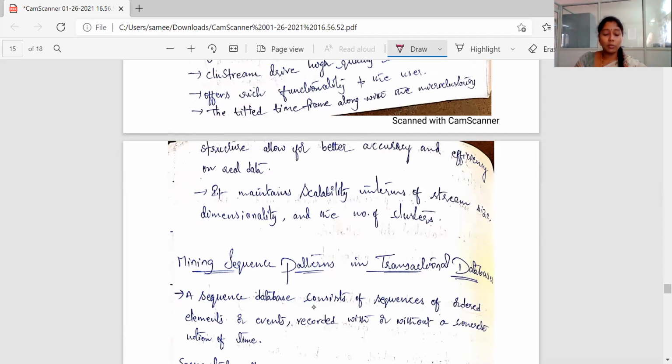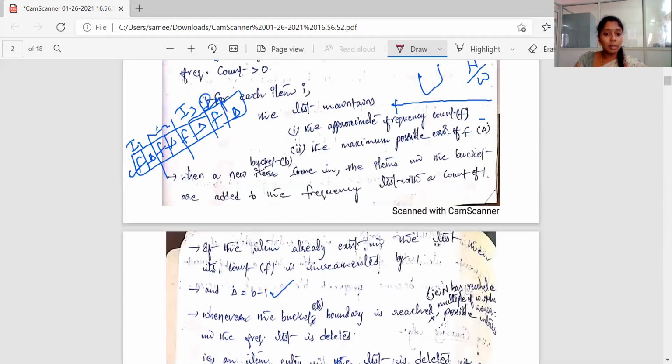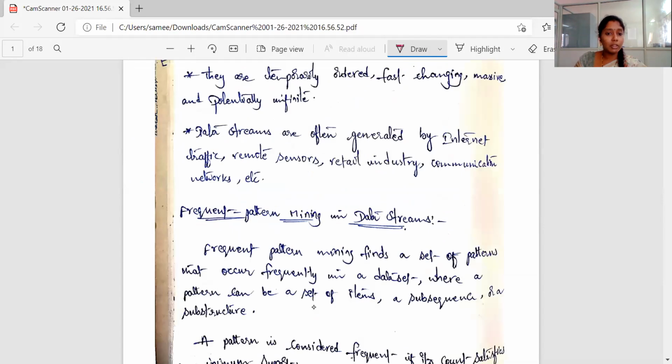Now in the next class we are going to deal with sequence data, or first of all, what is meant by sequence data, what sequence data in transactional databases is, and how to mine sequential patterns from it. Till now we have heard the phrase frequent patterns, not sequential patterns. In the beginning of the chapter also we dealt with frequent pattern mining in data streams.